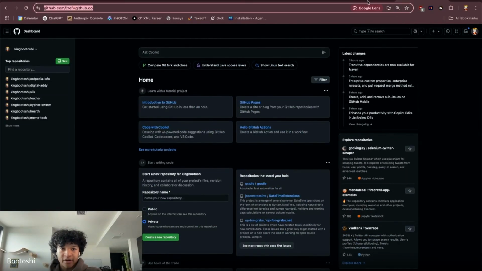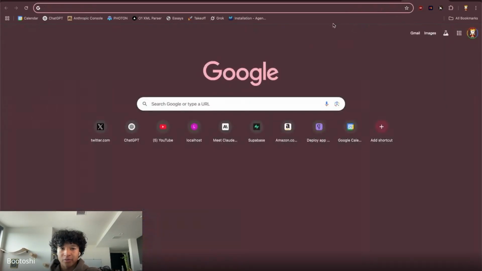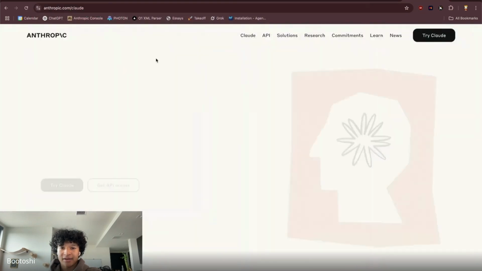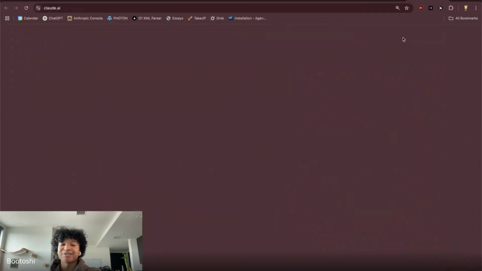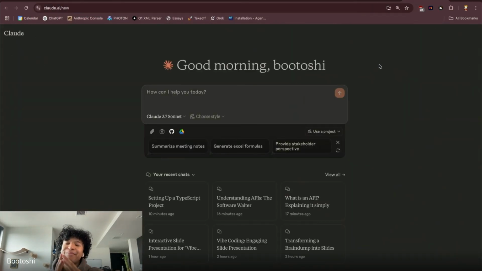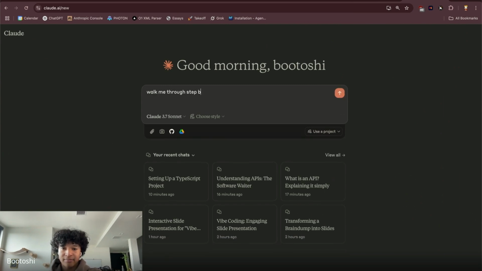What's important about GitHub is just learning the setup. I usually work with the GitHub CLI. And again, all of this might be confusing, and that is okay because you have an infinite permanent mentor in your pocket to walk you through things step by step, anytime you want, for any concept or anything that exists. So I'm going to tell Claude, walk me through step by step how to set up GitHub.